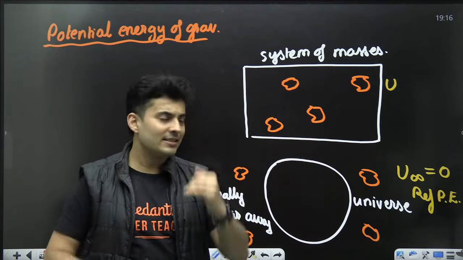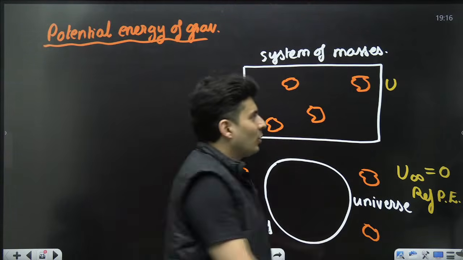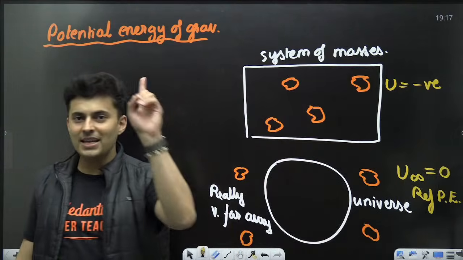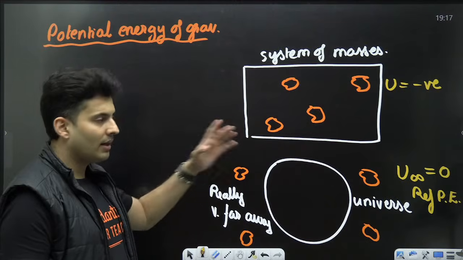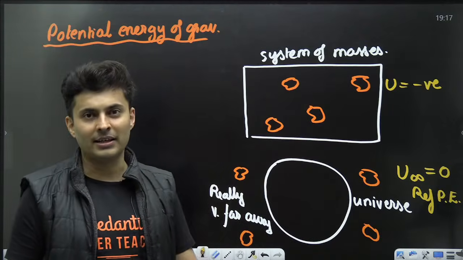So think about it. If potential is decreasing, what will it be? It's going to go lower than 0. Hence the potential energy will be negative. Is this concept clear? I have explained it to you in a very simple manner without any mathematics. That's the idea behind this.